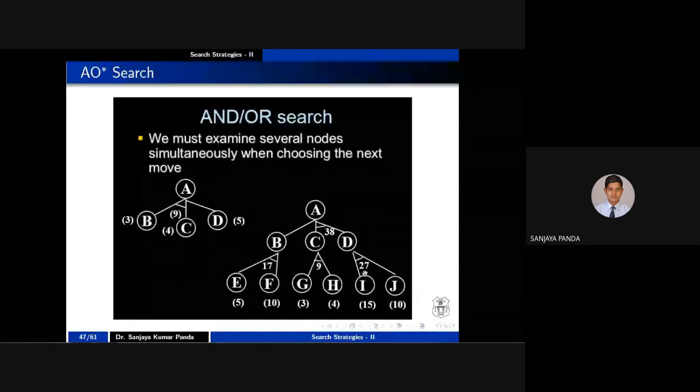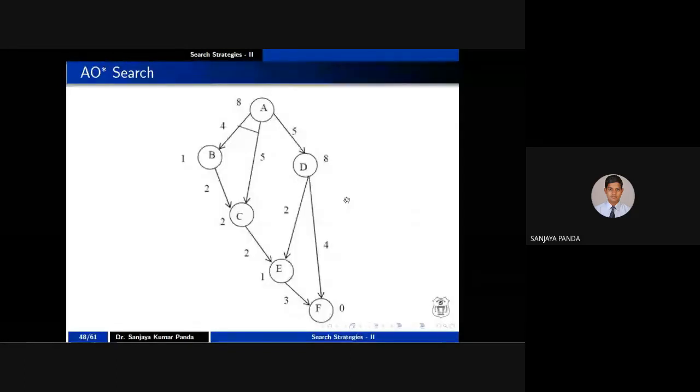And this is also an AND. So that is nothing but 9 plus 27, how much? 36, plus this edge and this edge, that is nothing but 38. So in this case, you are getting a solution with a cost of 18. In this case, you are getting a cost of 38. So obviously, you will choose this particular path. But what is the new thing here? You are achieving an objective by combining two different paths, right? This is the basic of the AND-OR graph algorithm.